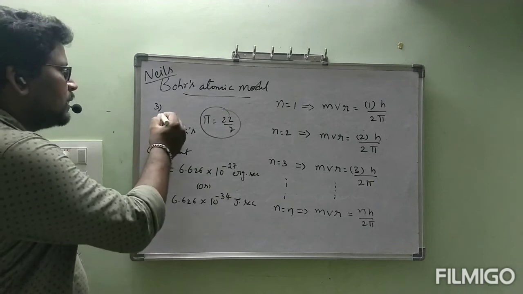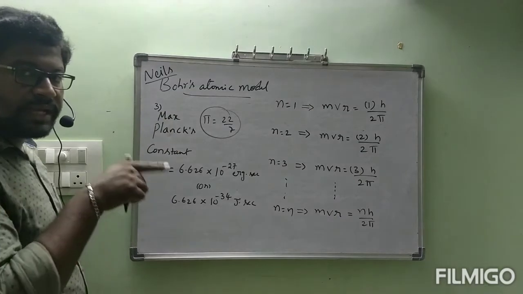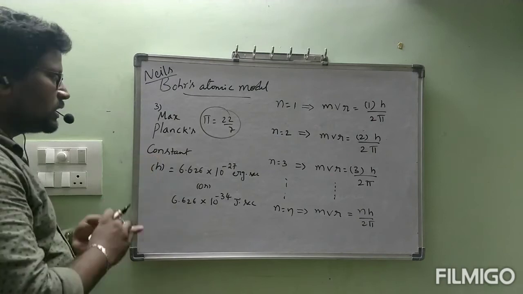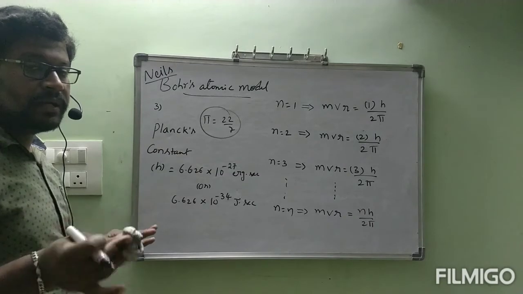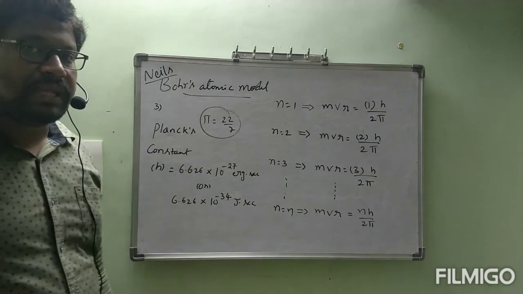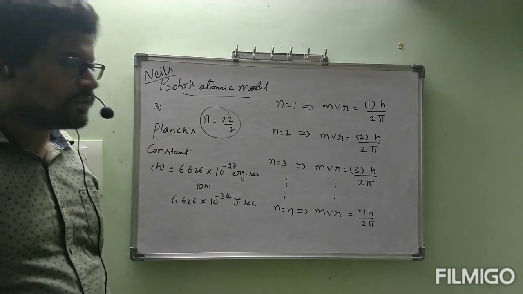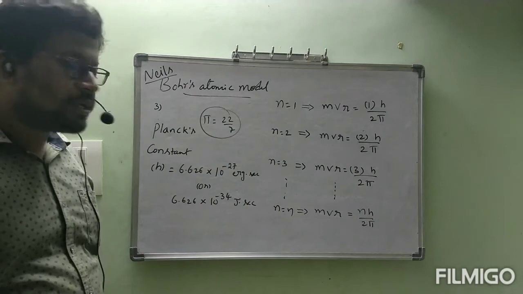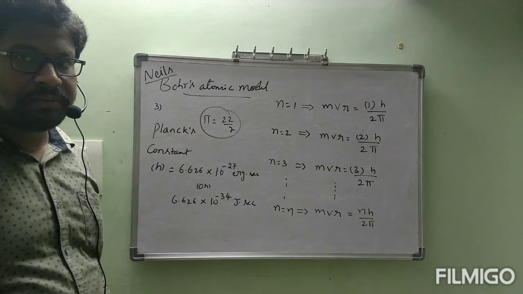Max Planck. Name of the scientist is Max Planck. According to his name, they gave one constant H, that is called Planck's constant. This is not Max Planck's constant, simply Planck's constant, it is enough. But complete name of the scientist is Max Planck. Planck's quantum theory, in next coming classes we are going to see. Before that, just be in touch with this Planck's constant, all of you. Are you clear now? This is about third point.